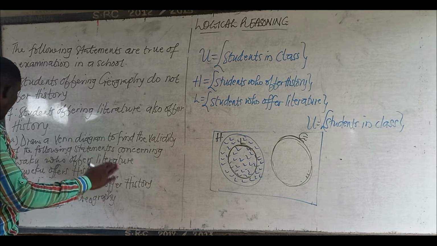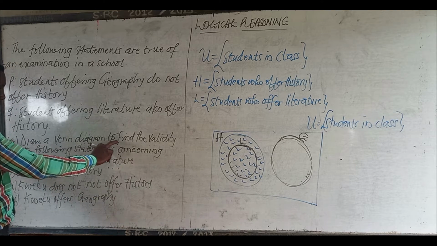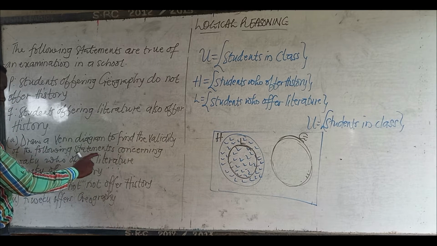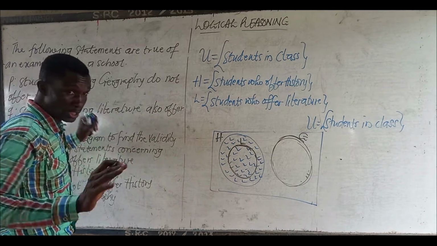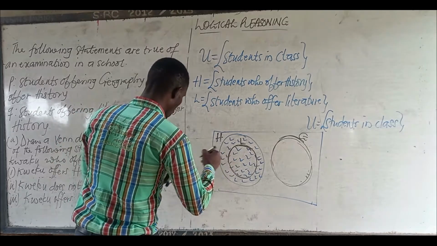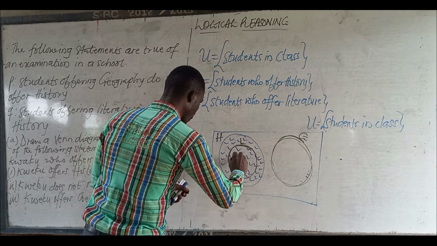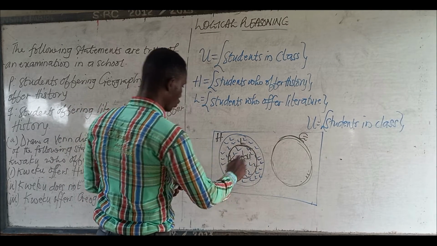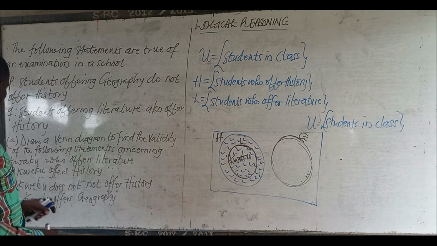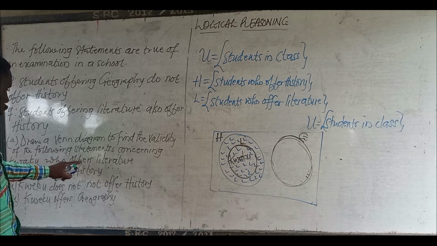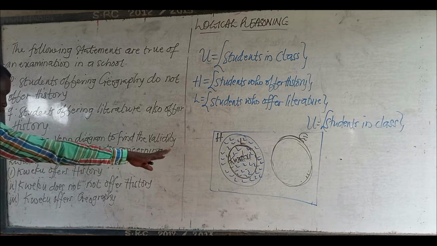The first thing is to draw a Venn diagram to find the validity of the following statements concerning Kweku, who offers literature. Kweku is here already, and we are using it to solve other questions. Kweku is offering literature.